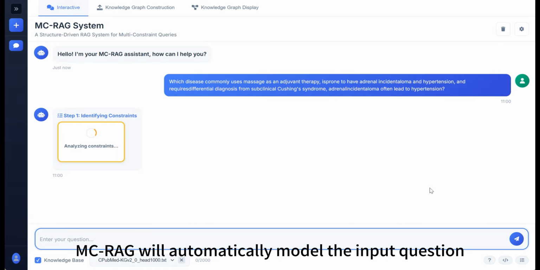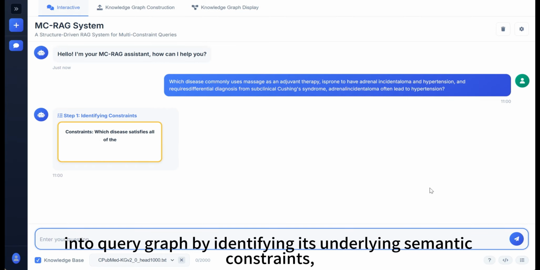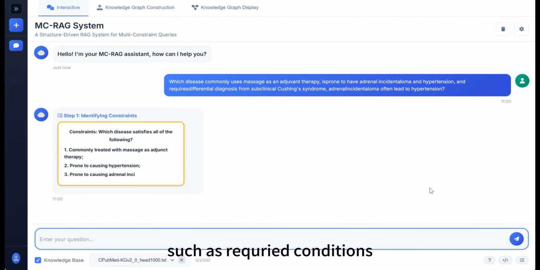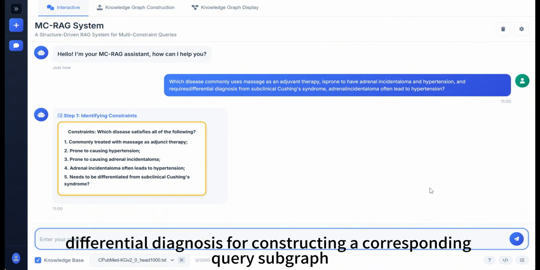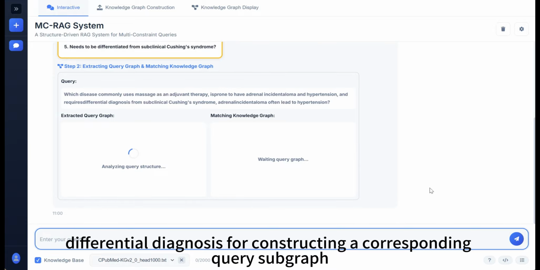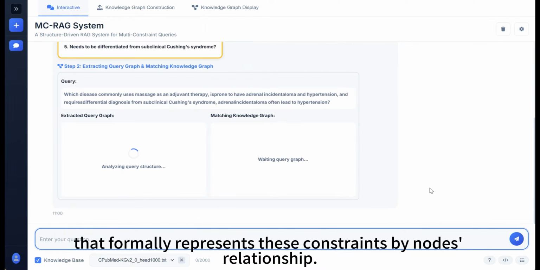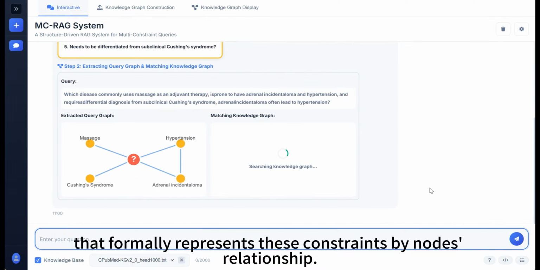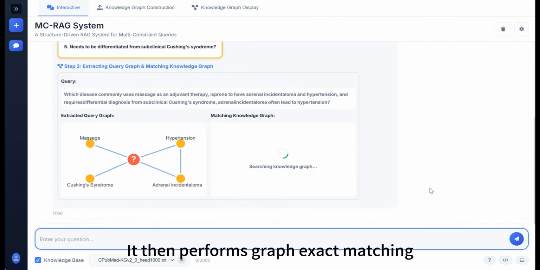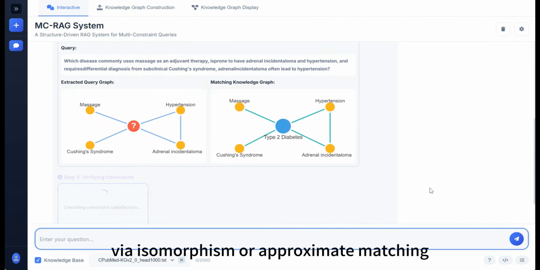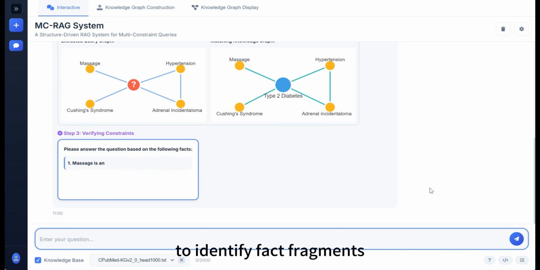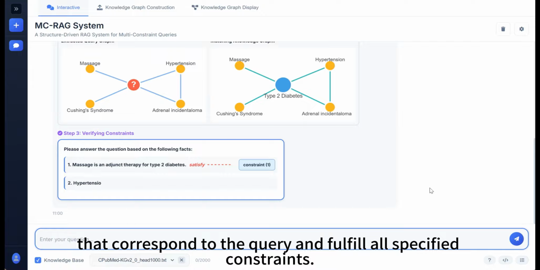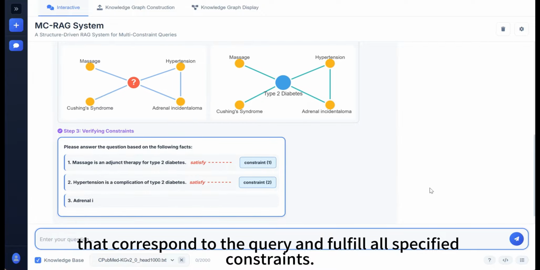MC-RAG will automatically model the input question into a query graph by identifying its underlying semantic constraints, such as recurrent conditions related to the disease's treatment, symptoms, and differential diagnosis, constructing a corresponding query subgraph that formally represents these constraints by nodes and relationships. It then performs graph exact matching via isomorphism or approximate matching within the knowledge graph to identify fact fragments that correspond to the query and fulfill all specified constraints.